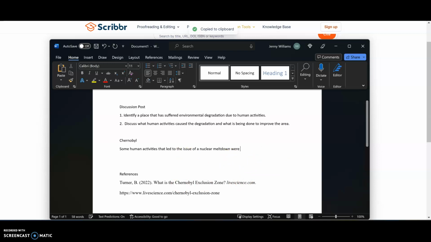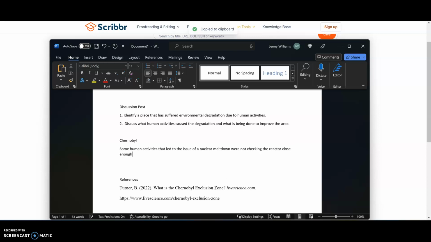So some human activity were... Okay, so this is the claim that I'm making, right? This is a pretty bold claim. I mean, it is a factual claim, but it needs to be supported, because when you are making any kind of bold or factual claims, that's what you're supporting with your references. And so it needs something called an in-text citation.